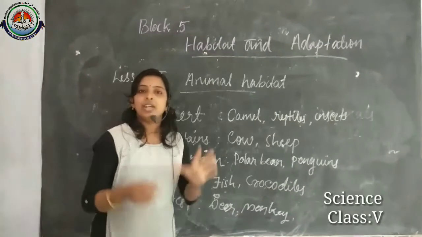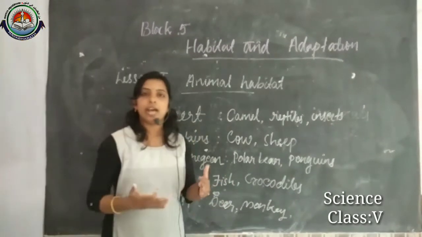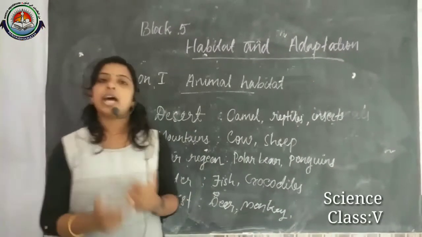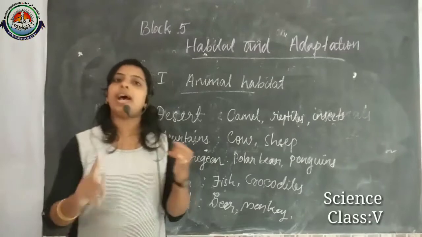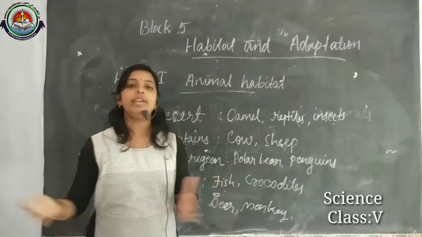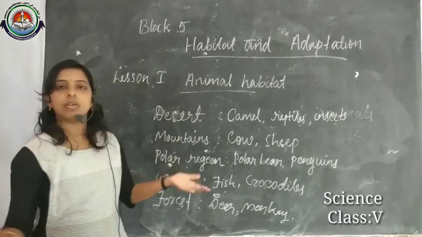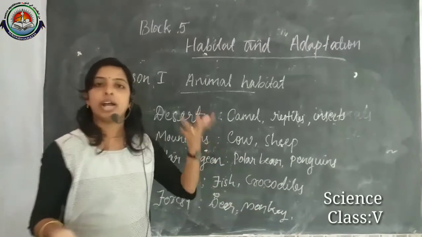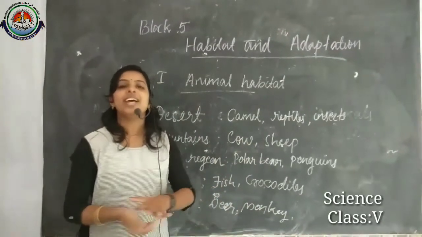Okay, and in today's class we mainly discussed what a habitat is. A habitat is the place in which animals live, and we can consider habitats in two ways: land habitat and aquatic habitat. Land habitat means the places in which animals live on land, for example mountains, desert and forest; all these we can consider as land habitats. Then water or aquatic habitats are rivers, lakes, seas, oceans, like that.